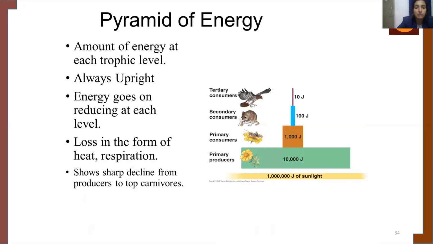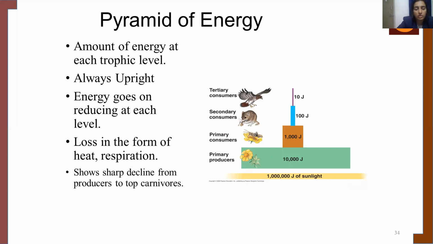When talking about the pyramid of energy, it is the amount of energy at each trophic level. One important thing you need to keep in mind is that it is always upright. It cannot be inverted or narrow. The highest energy is found at the base level. With the increase in the trophic level, the energy keeps decreasing.